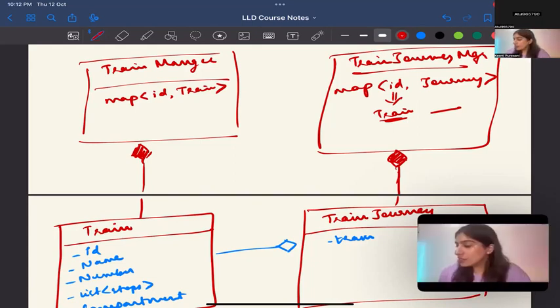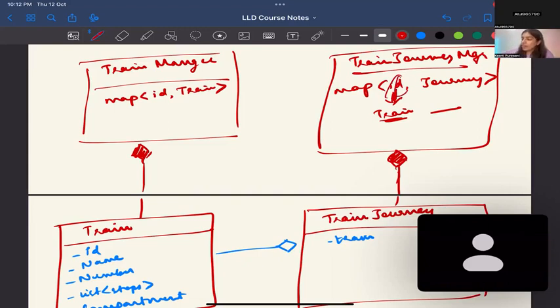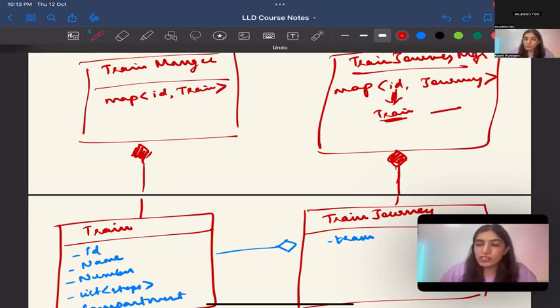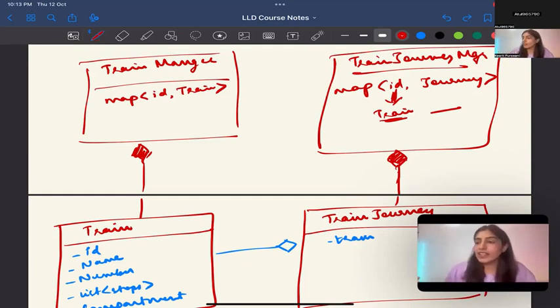The ID is corresponding to the journey, yes. If you want to see for a particular train, there are different ways. How you create this journey also matters, how you generate the ID also matters. Usually in real scenarios, how it is done is you will first write the train ID, then an underscore, then you will give some journey ID, and from that you can easily tell that, okay, this is for this train.